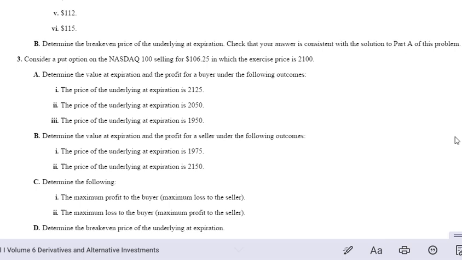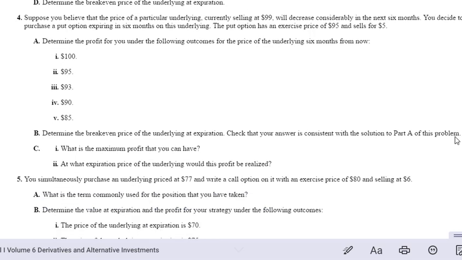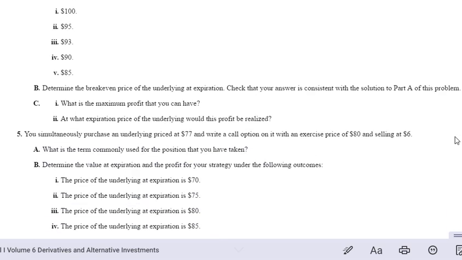So again, you can see question number 3. It's talking about determine the value at expiration and profit for a buyer under the following outcomes. Again, there's no multiple choice questions here, okay? Number 4 is just moving on to the put options. So you're working through the same types of calculations, but on the put.